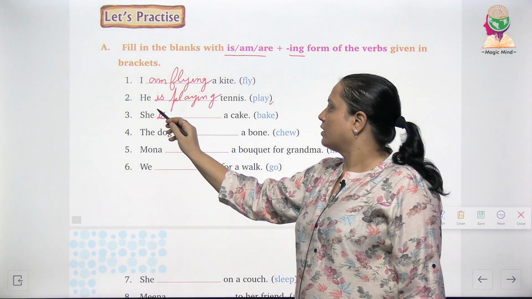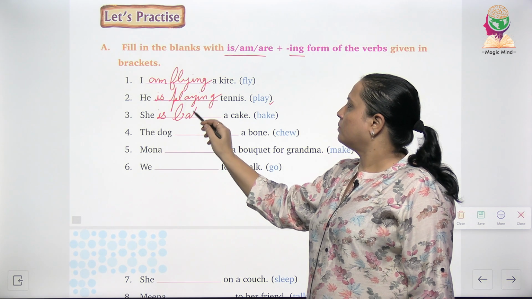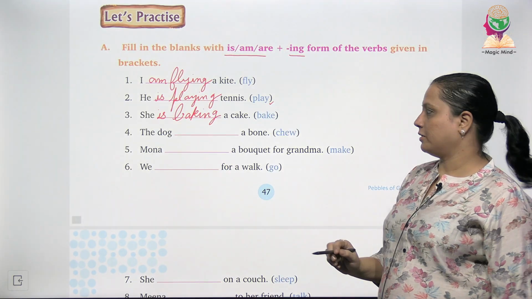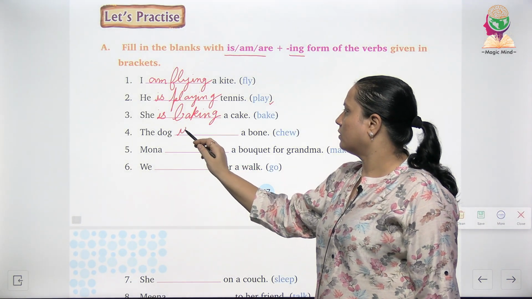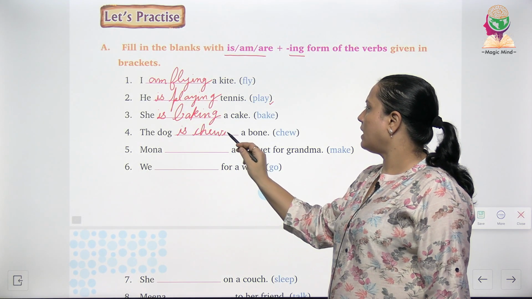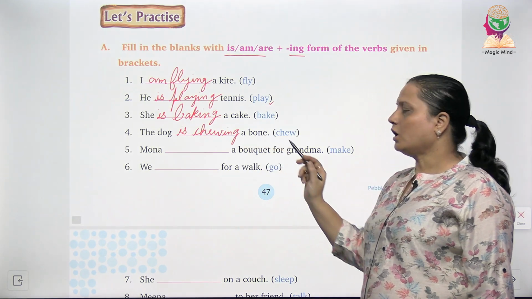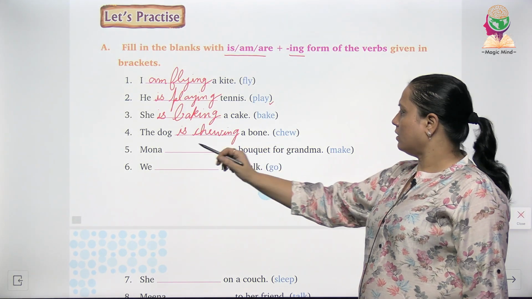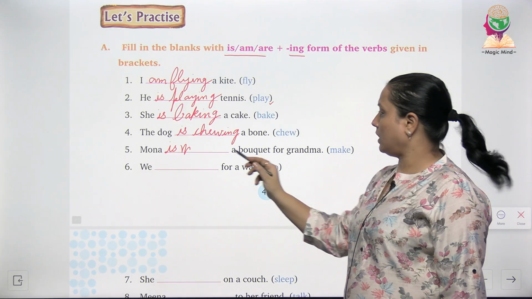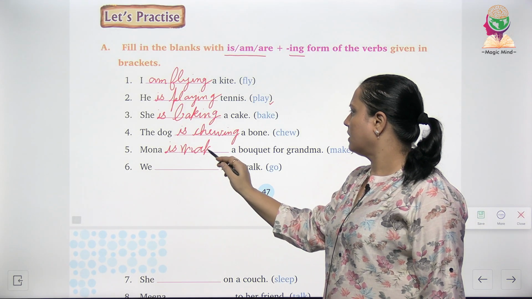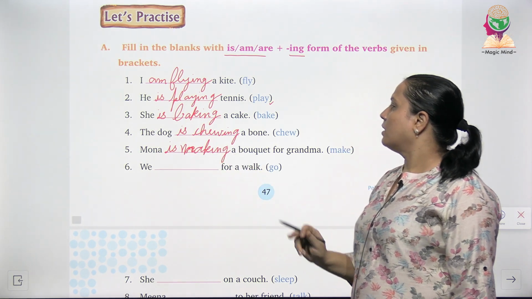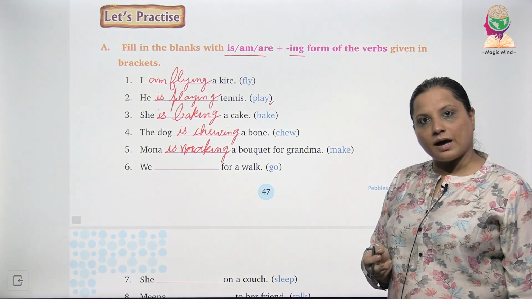She is baking a cake. The dog is chewing a bone. Mona is make, तो इसका बन जाएगा MAKING. Mona is making a bouquet for grandma.